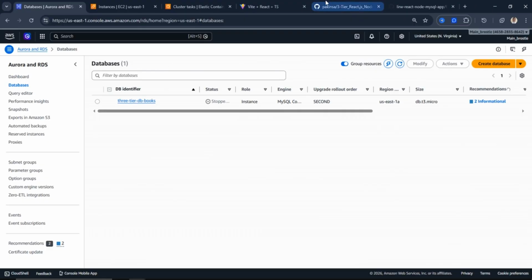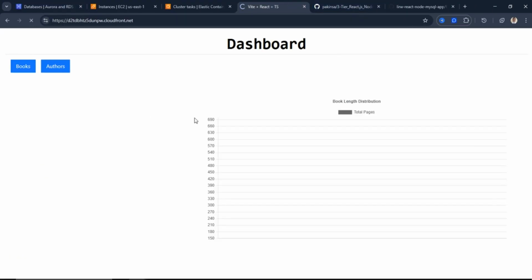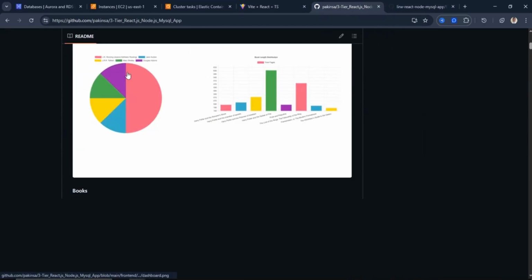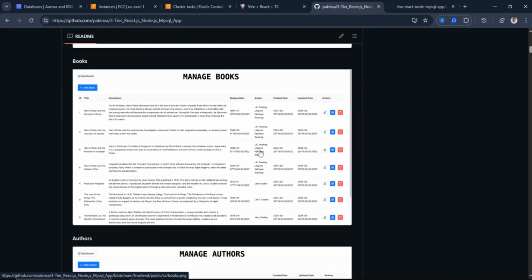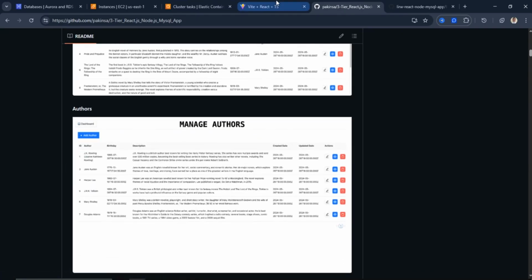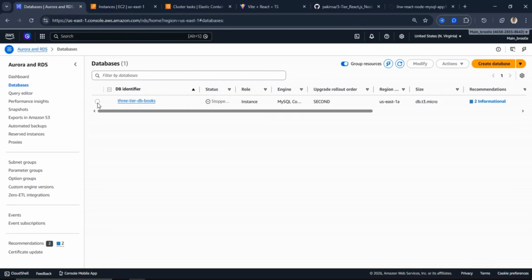So in order to get this website, you can see that our website is not on at the moment. What we're trying to do here is to load up the pages that you're seeing here, to load up this dashboard kind of thing. It's a website that manages books and authors. But right now, it's not loading up, right? So I want to bring this website back to life. So let me quickly show you how it works.